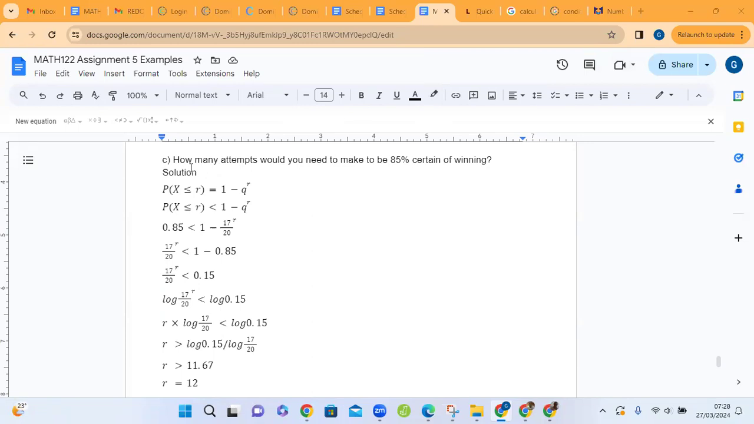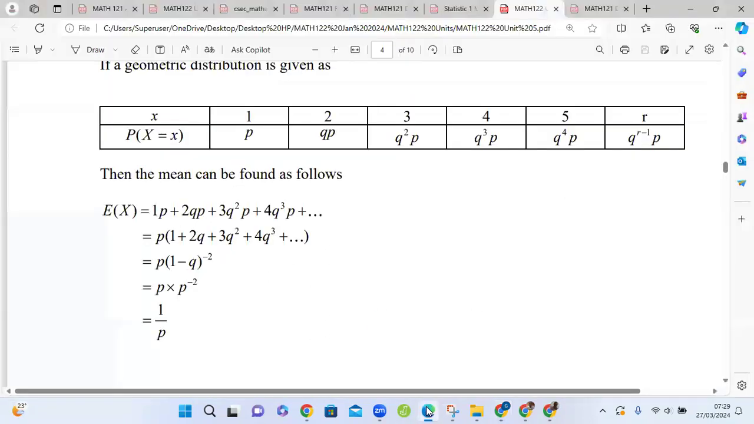Now, part C is asking, how many attempts would you need to make to be 85% certain of winning? So the solution here is we have to interpret what this means. To be 85% certain of winning, certainty of winning is interpreted as winning within a certain number of trials, and this is denoted as P of X less than or equal to R. And this has to be 85%. Now, to calculate that P of X less than or equal to R, we have already identified it is 1 minus Q to the R, in unit 5.